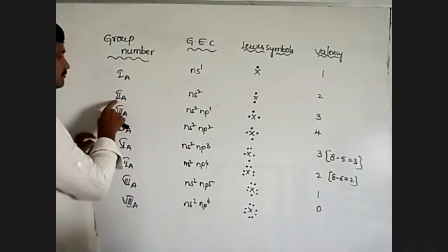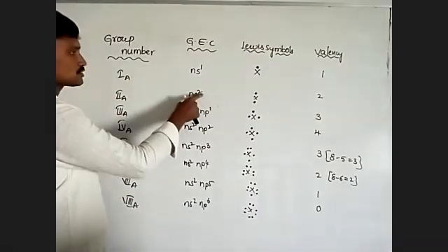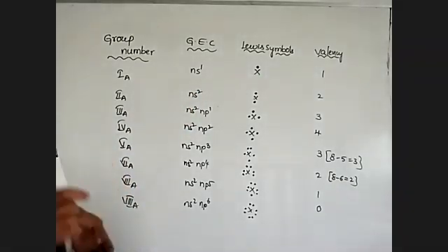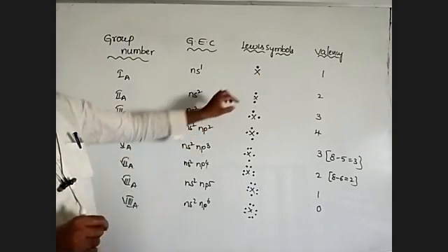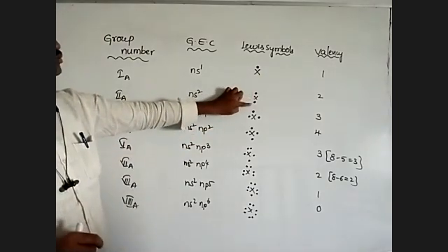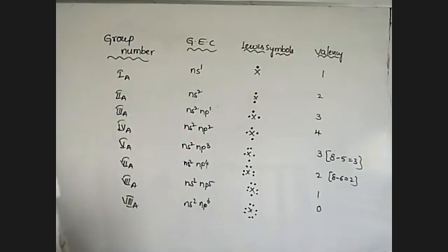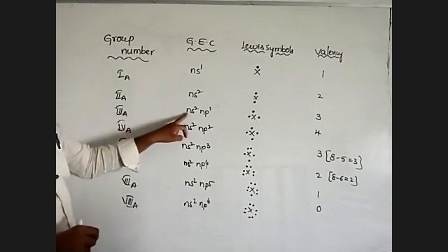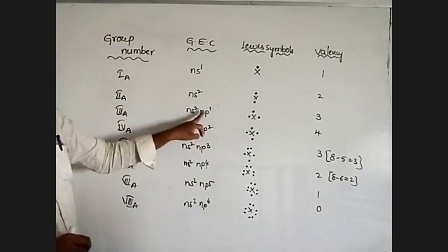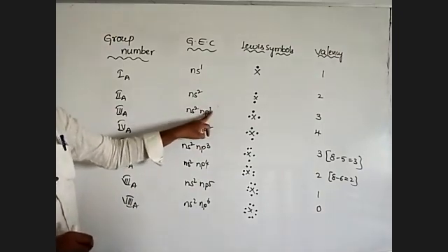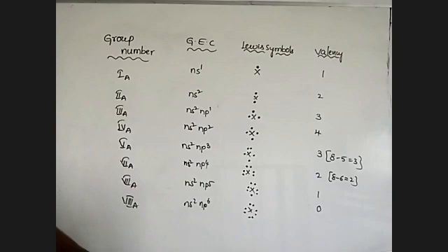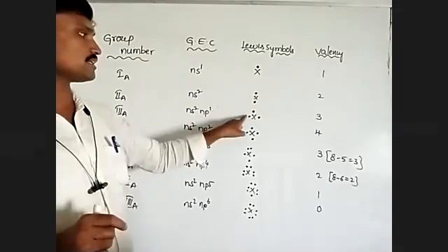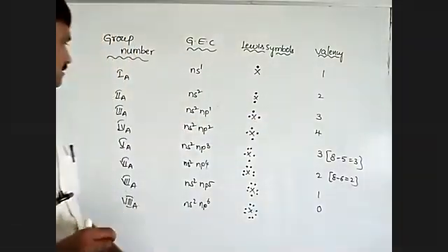Second A means group number is 2. So ns2 means 2 electrons are present in the valence shell, so 2 valence electrons. Here we keep 2 dots upon X, so valency is 2. Next, coming to the third A: ns2 np1. That means 2 plus 1, 3 valence electrons, so we put 3 dots, and its valency is 3.